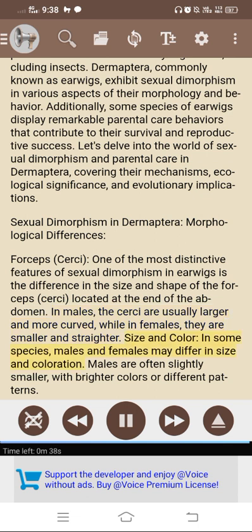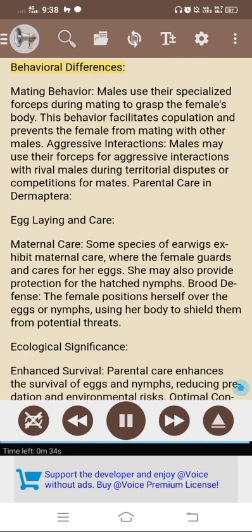Size and color. In some species, males and females may differ in size and coloration. Males are often slightly smaller, with brighter colors or different patterns. Behavioral differences. Mating behavior. Males use their specialized forceps during mating to grasp the female's body. This behavior facilitates copulation and prevents the female from mating with other males. Aggressive interactions. Males may use their forceps for aggressive interactions with rival males during territorial disputes or competitions for mates.